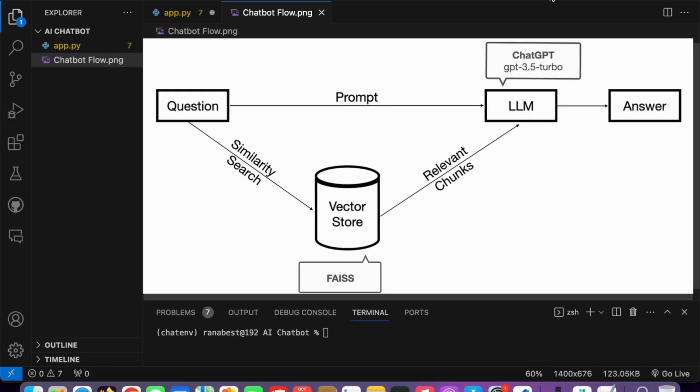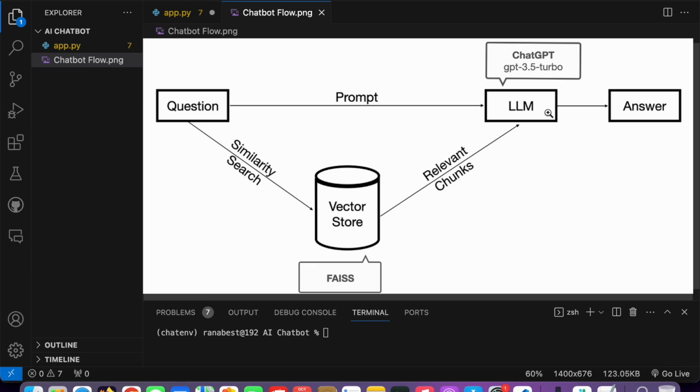So before writing the code, this is a very important step to learn. After learning this, you will be able to understand the code lines and how the code works. It will become so simple. Just understand a few concepts: what are vector stores, what are embeddings, what is similarity search, what are chunks. Understand these concepts. How the chatbot works is basically, we have a question that the user asked. This is a prompt basically. This is sent to ChatGPT, and it will then tell us the answer.